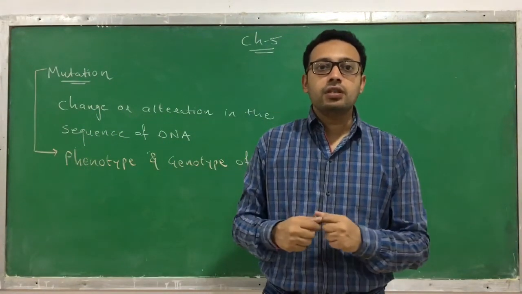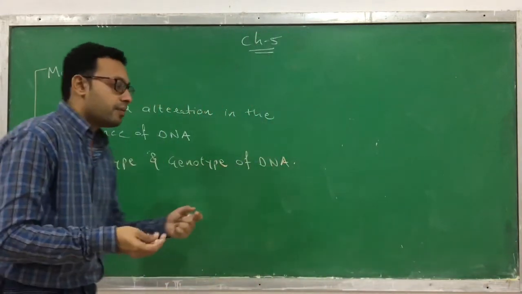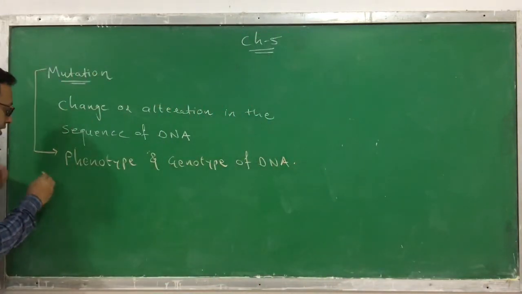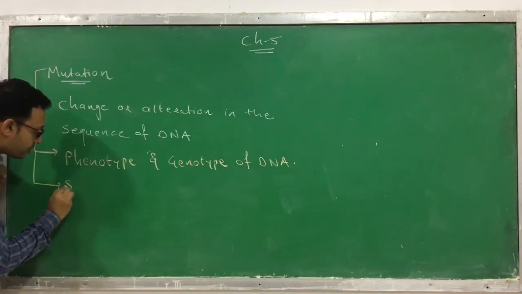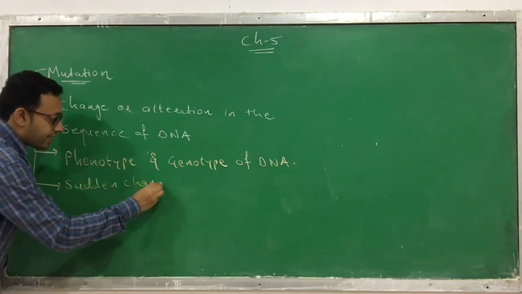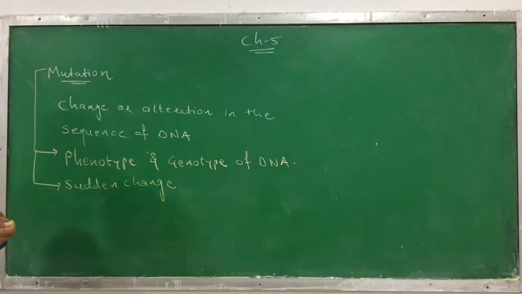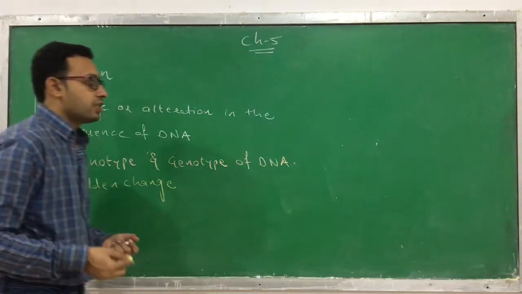See, mutation does not occur progressively. Remember, in a mutation the change is a sudden change. It is not a progressive change. Here the change occurs suddenly in the sequence of DNA.